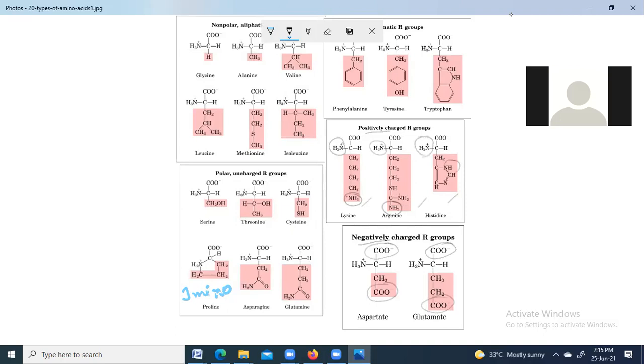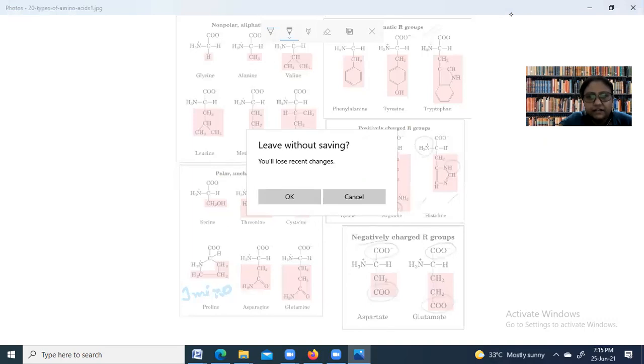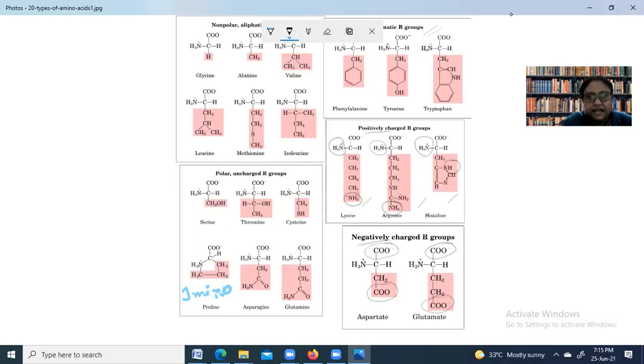Now, these amino acids are known as aromatic amino acids. Why aromatic? Because you can see that the ring structure is present in it. Can you see? So this is how amino acids can be classified.